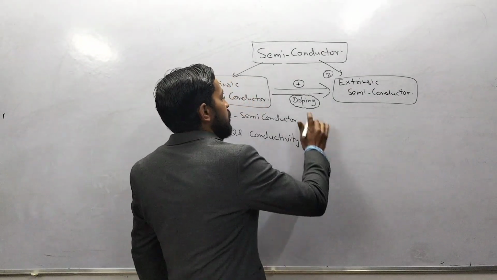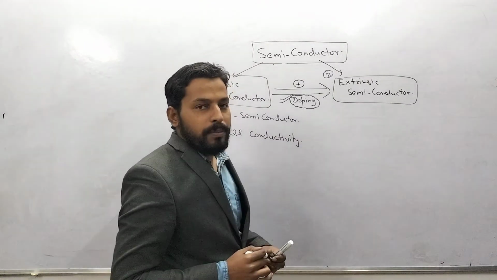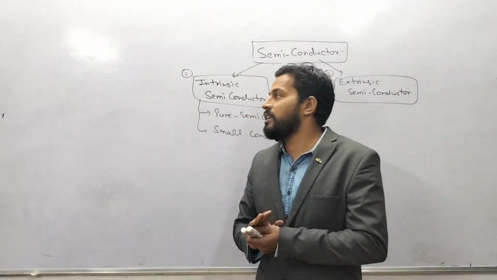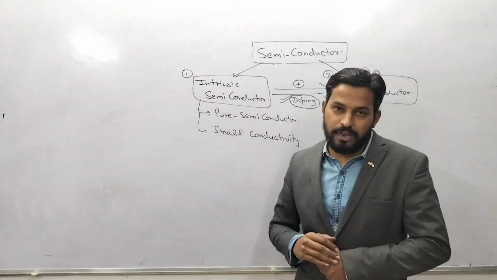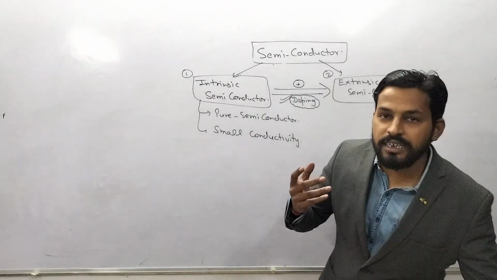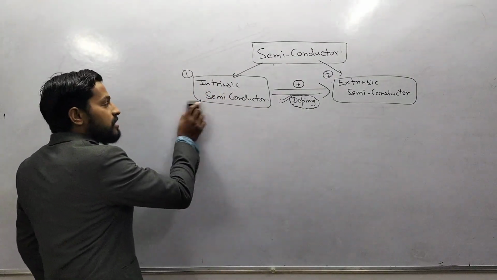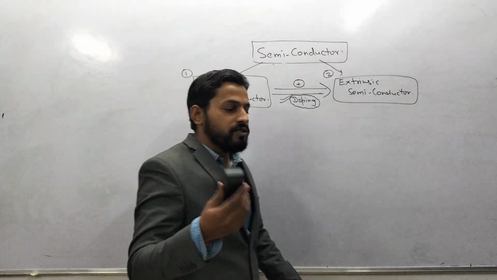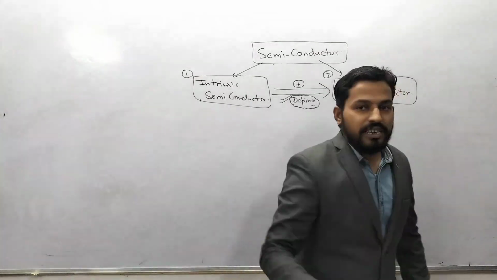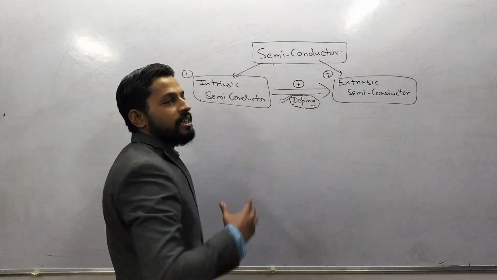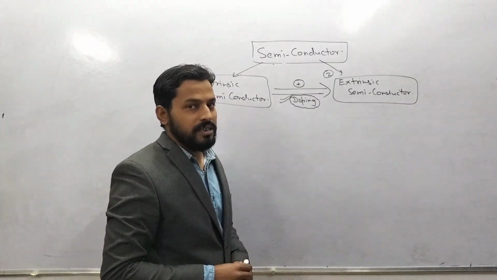Now the process is doping. What is doping? Doping is a process of adding impurities in intrinsic semiconductor. We are adding some other type of material that shows other properties, and we define another material, that is extrinsic semiconductor.